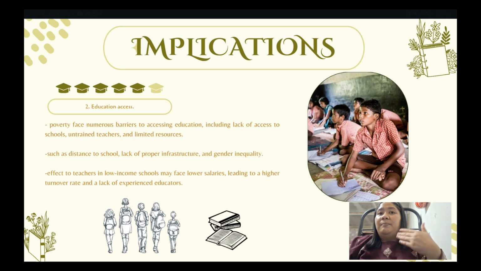In many developing countries, children's access to education can be limited by factors such as distance to school, lack of proper infrastructure, and gender inequality. Not only that, Global Citizen also found that nutrition has an impact on education access. Good nutrition is crucial for good learning, and families living in poverty often struggle to provide adequate nutrition for their children.